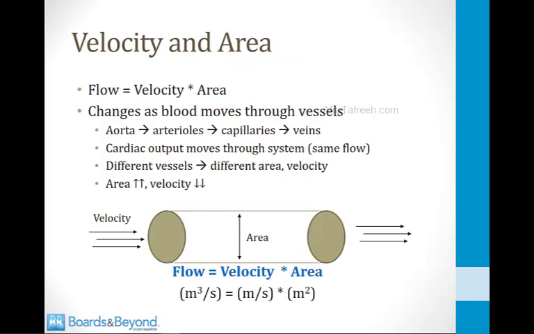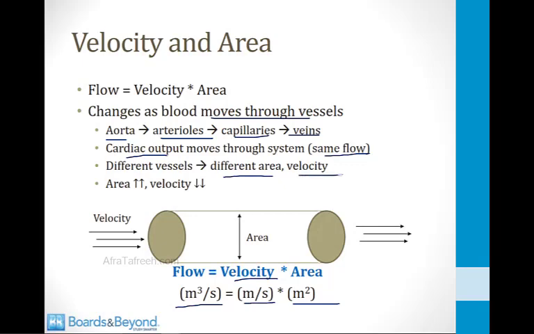Now let's go back to that geometric equation I described at the beginning of this video that relates velocity and area to flow rate. Like I talked about before, flow rate in meters cubed per second is equal to velocity in meters per second times area in meters squared. And it turns out that area and velocity change as blood moves through different types of vessels. So the entire cardiac output has to move through the aorta and all the arterioles and all the capillaries and all the veins. All of these systems have the same flow rate, in other words, the same volumetric flow rate of the cardiac output. But the different types of vessels have different areas and therefore different velocities. And anytime the area for flow goes up, the velocity must go down according to this equation.